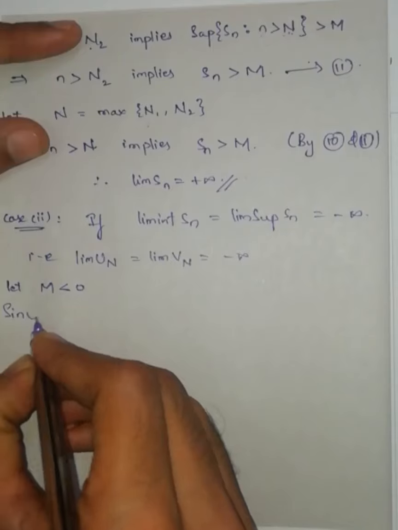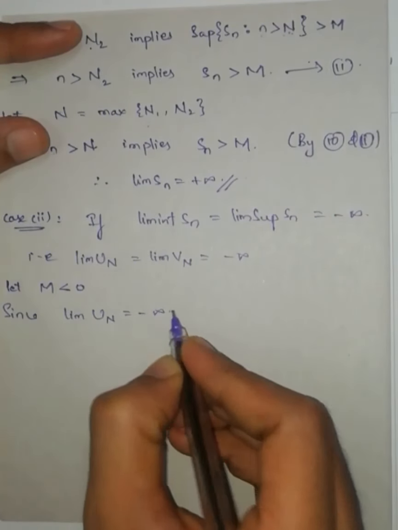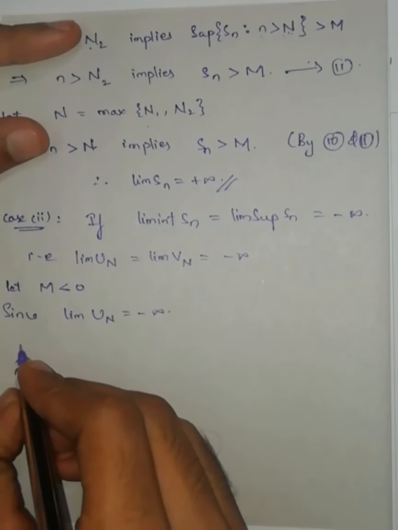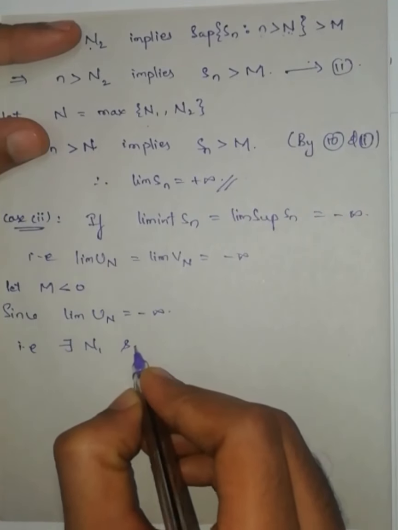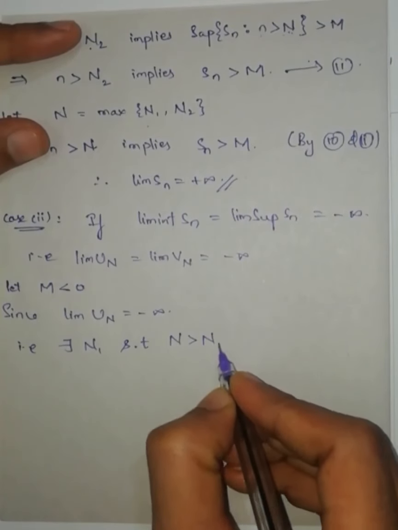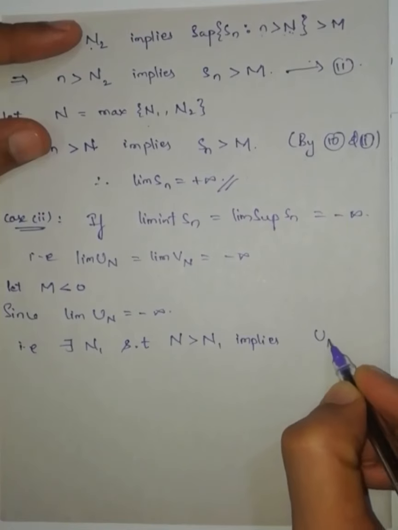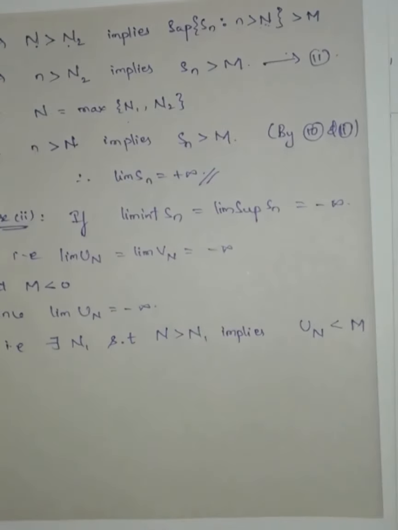Since limit of un is equal to minus infinity, I am going to use the definition of diverges to minus infinity. That is, there exists capital N1 such that capital N greater than capital N1 implies un is less than capital M. This I wrote from the definition of diverges to minus infinity.